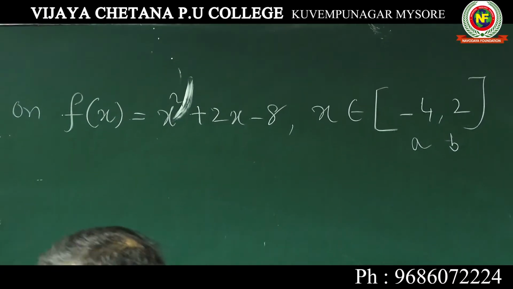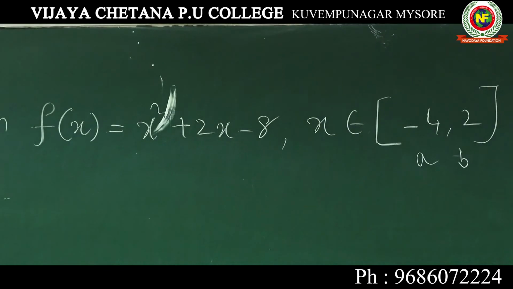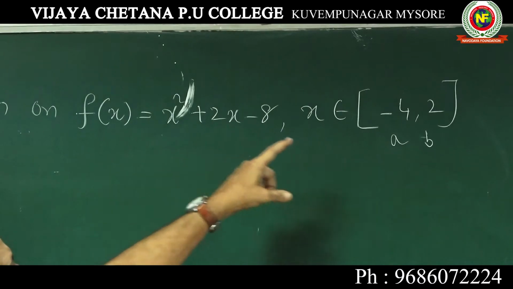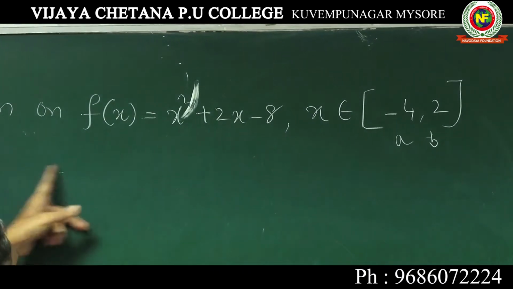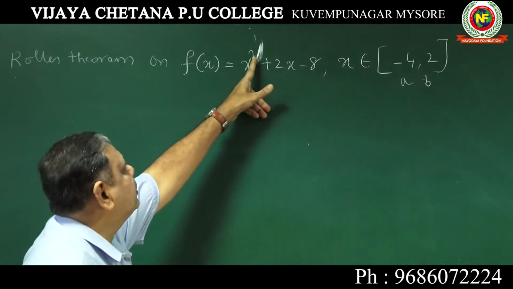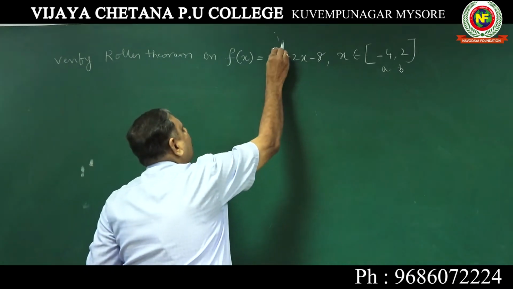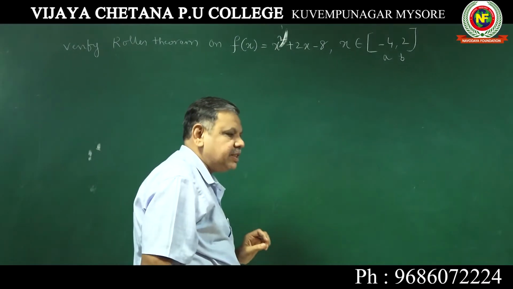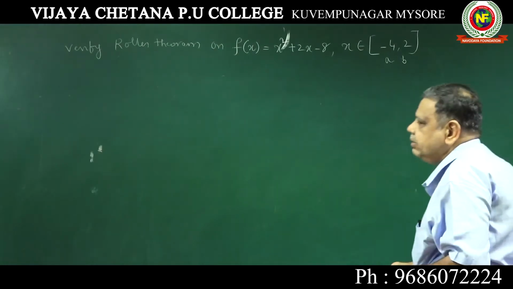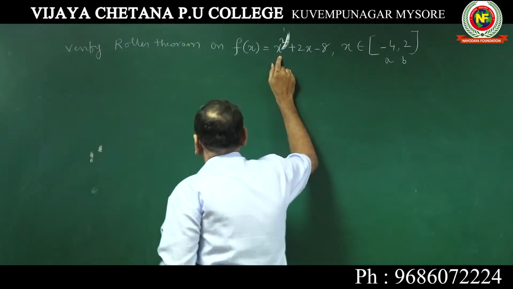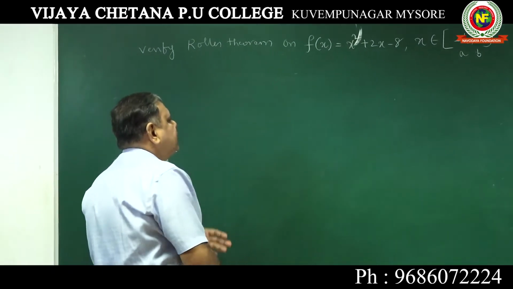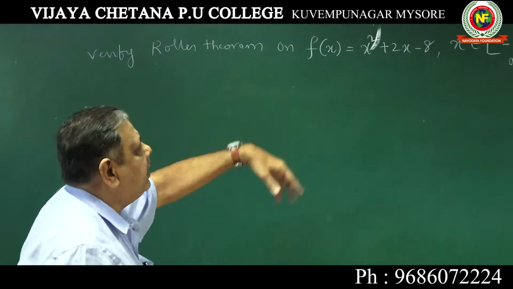I told you 3-4 conditions have to be satisfied. The first condition: it is continuous on the closed interval [-4, 2]. We should write that because it is a polynomial function of degree 2. All polynomial functions are continuous functions. I will tell you when we take up continuous functions. Next, it is also differentiable, because when you differentiate x square you get 2x plus 2, so it is differentiable on the open interval.